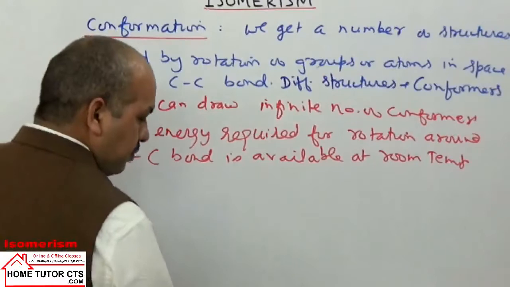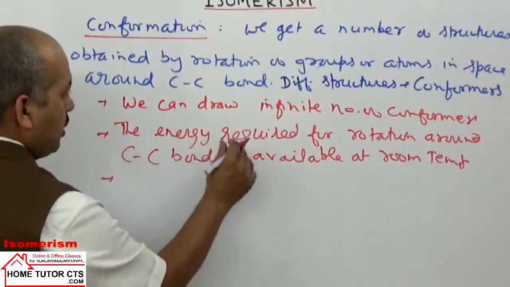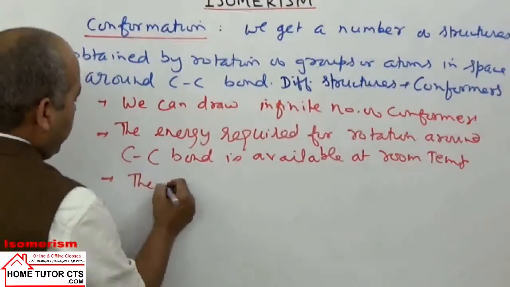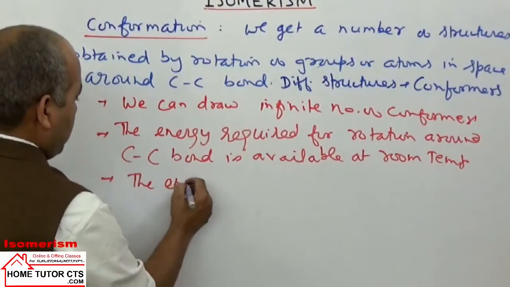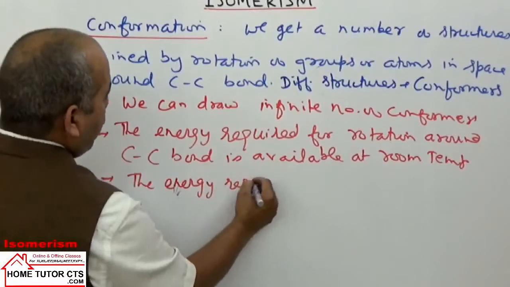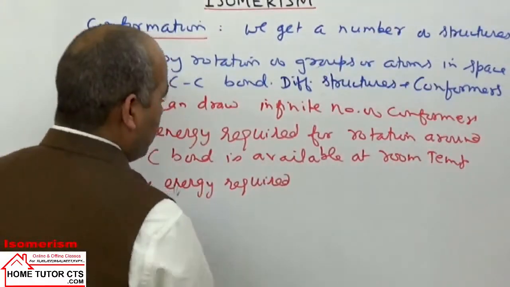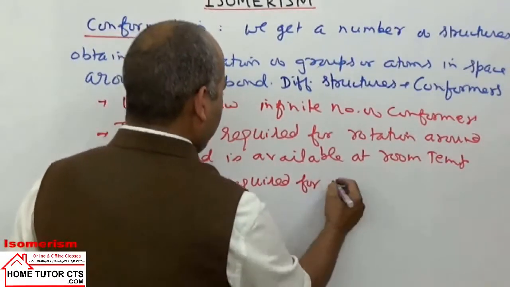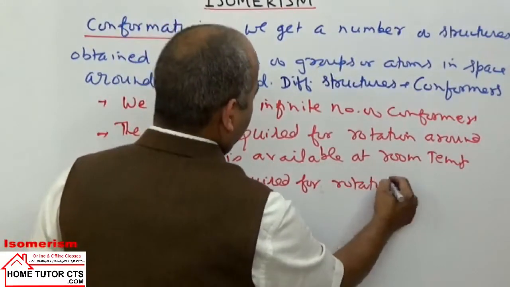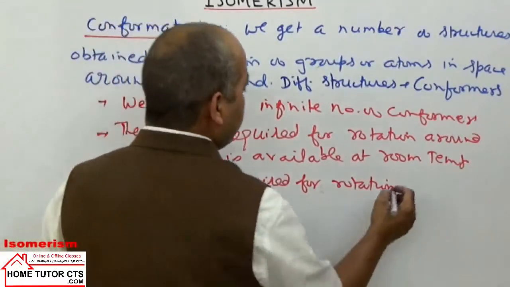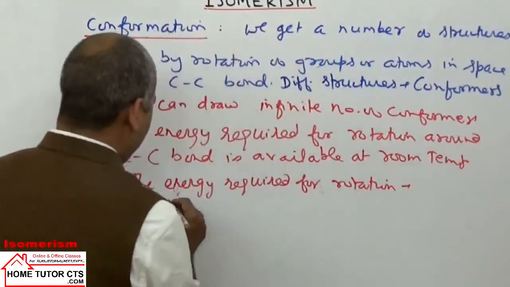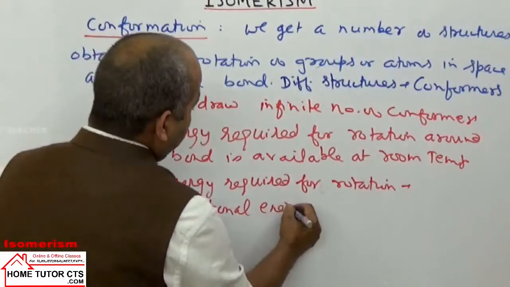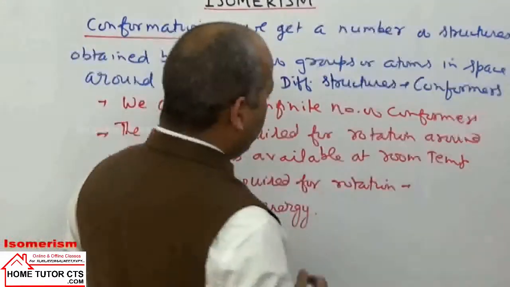And this energy required for rotation around the CC bond is called as rotational energy.